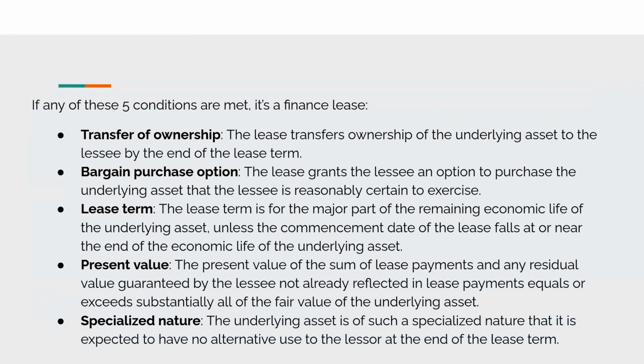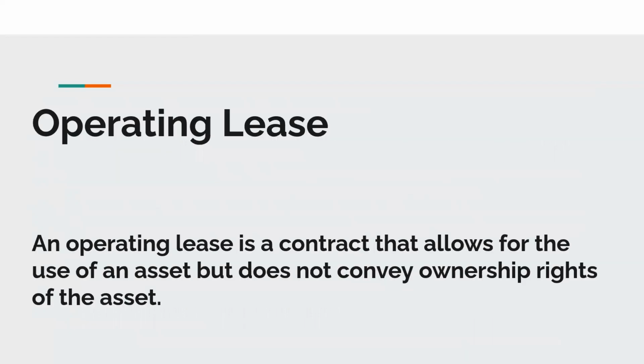The common attribute that all 5 of these conditions share is that meeting any of them makes it so that the lease is extremely close to the purchase of an asset with financing, and therefore it is considered a finance lease. If a lease does not meet any of these conditions, it will be considered an operating lease.